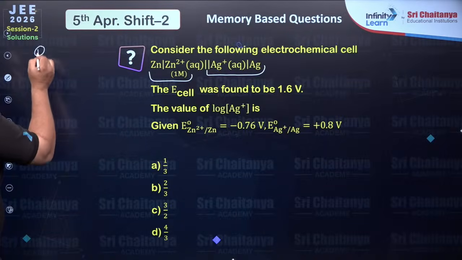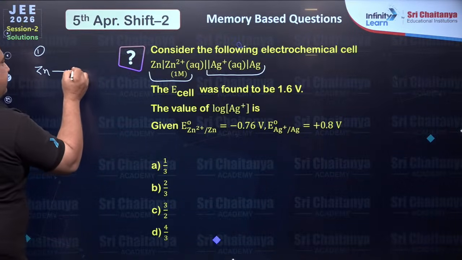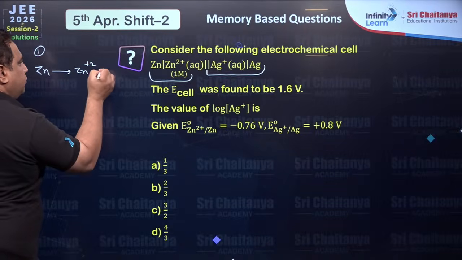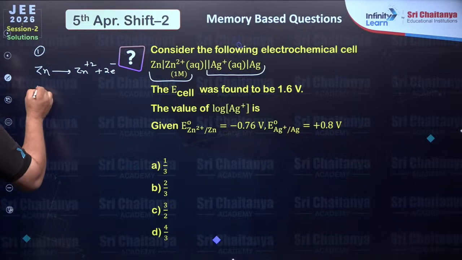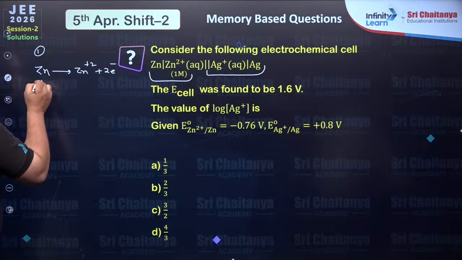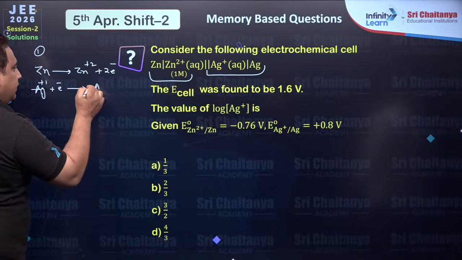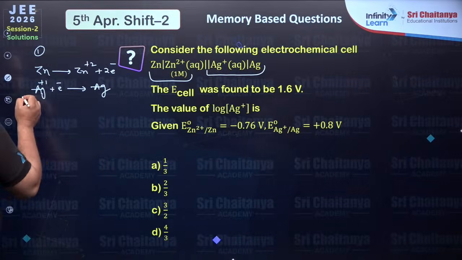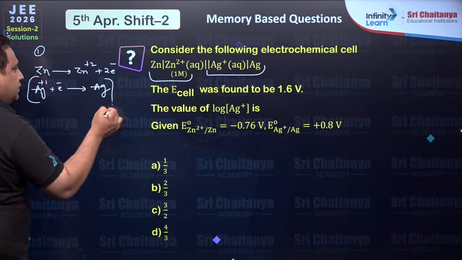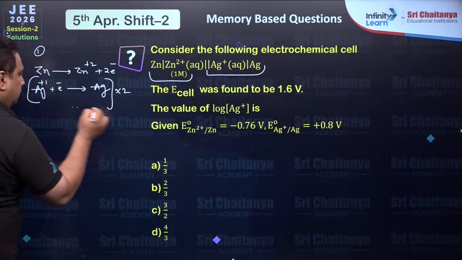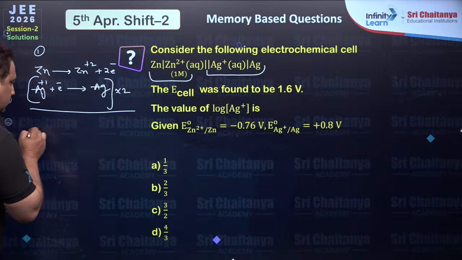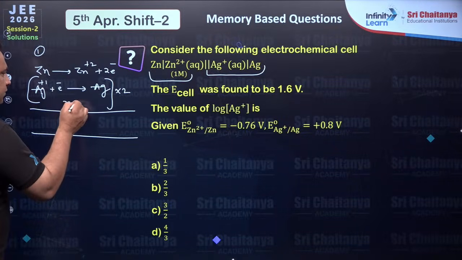Step number 1, zinc gives Zn2+ plus 2 electrons. Silver can take the electron and become silver. But in both the scenarios, one thing is common, that n will come 2.